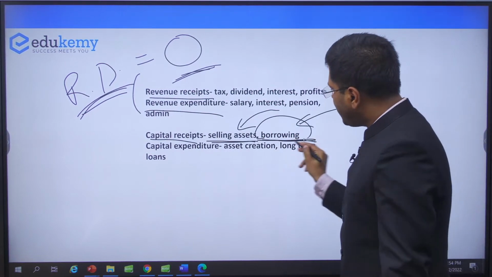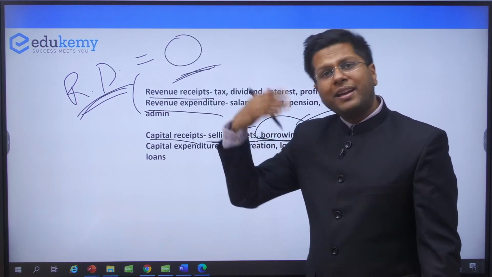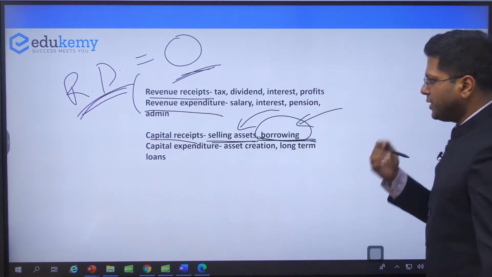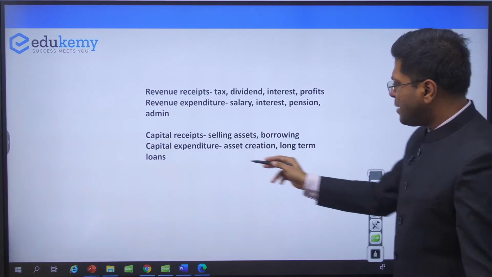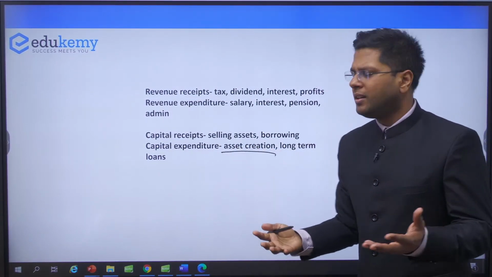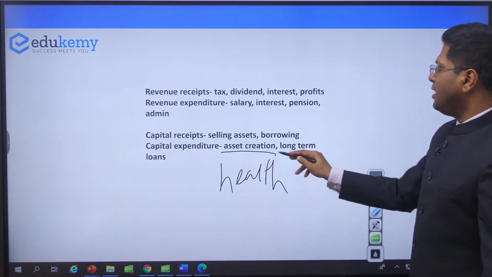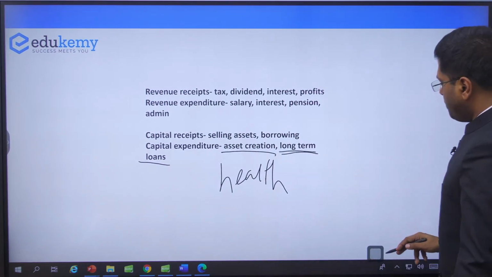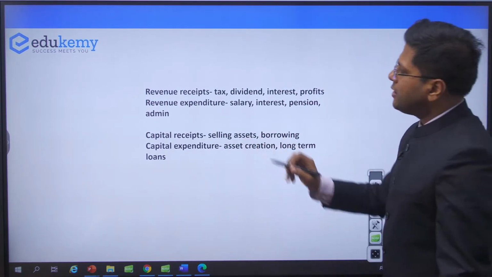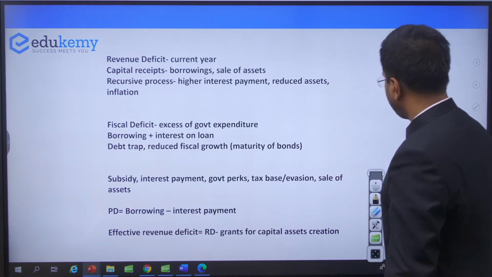These will not be treated as revenue, but as capital, because we will have to pay this back in subsequent years, right? Subsequently, capital expenditure is how we create assets, right? For example, creating bonds, spending money on health, and long-term loans that we participate in. So these are the capital receipts. Now what happens actually is, you should know this part.